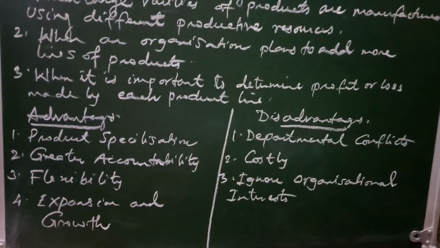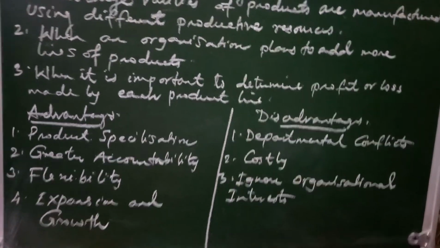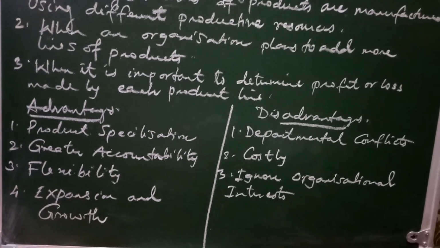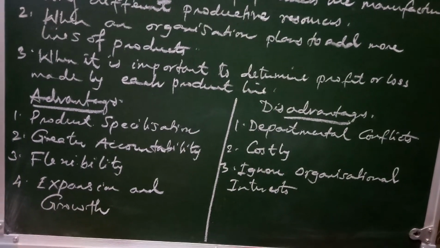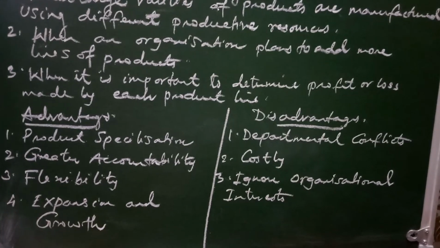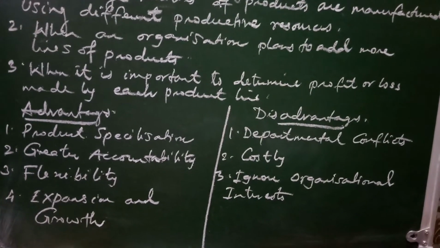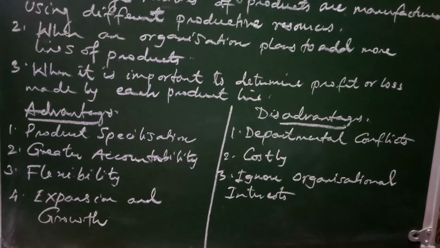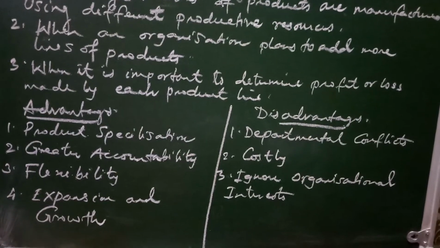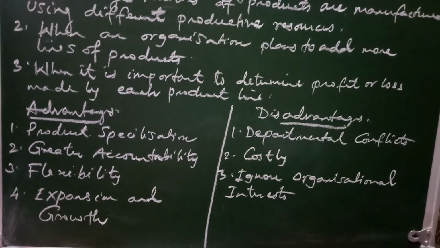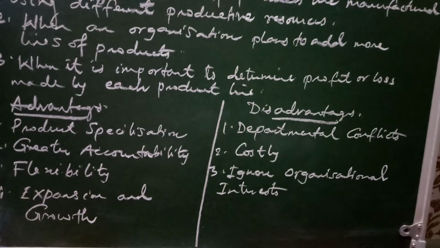Suppose here we have a cosmetic department, a garment department, a footwear department, and a chemical department, and now we want to add one more product line. It will be easier for a company to add one more product line without disturbing the other departments that already exist in the organization.